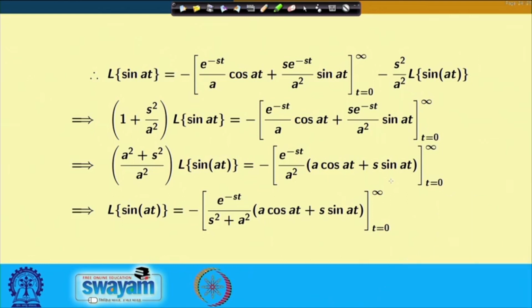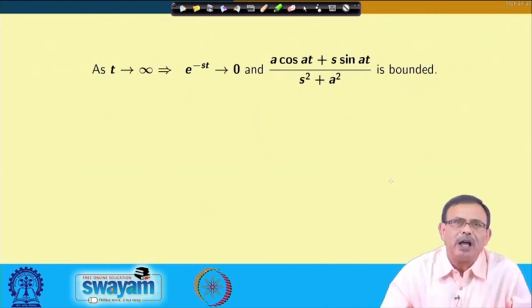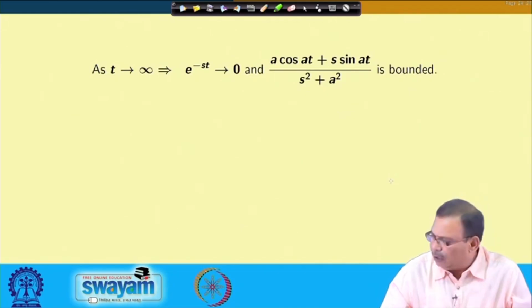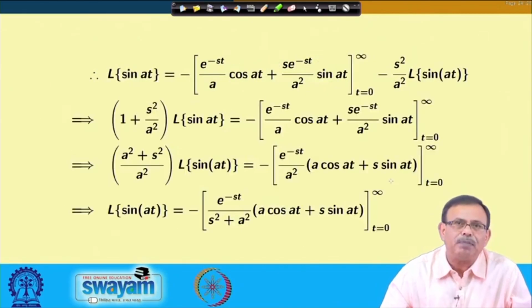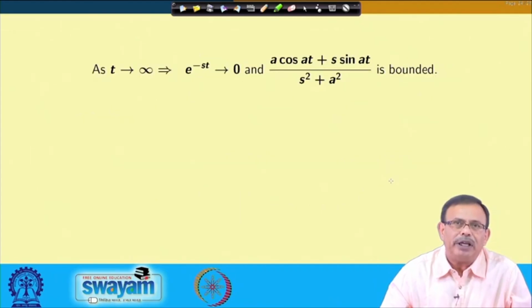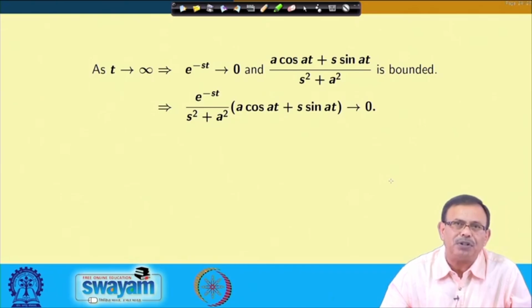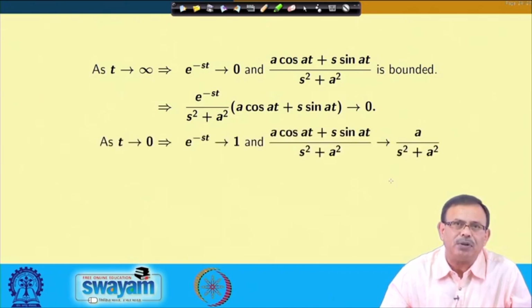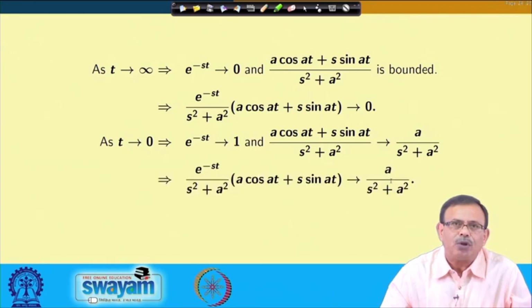From here, if I evaluate, I will obtain as t approaches infinity: a cos a t plus s sin a t by s square plus a square is bounded. Therefore, this goes to 0, and as t approaches 0, e power minus s t approaches 1, and a cos a t plus s sin a t by s square plus a square approaches a by s square plus a square.